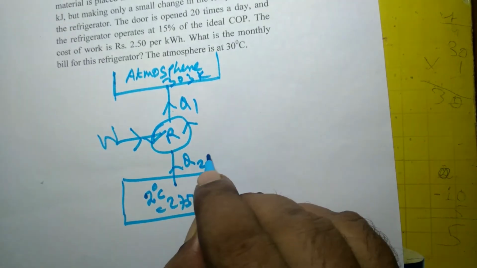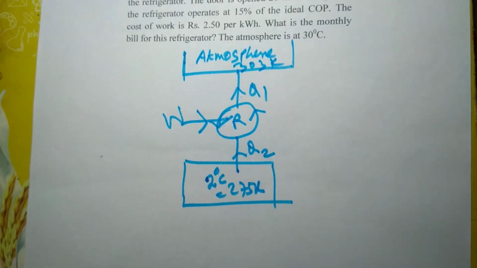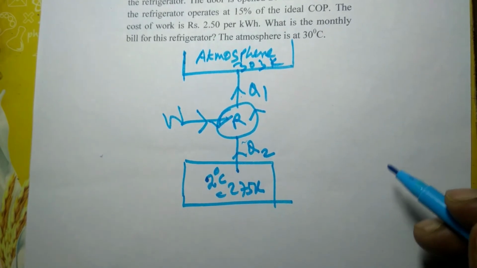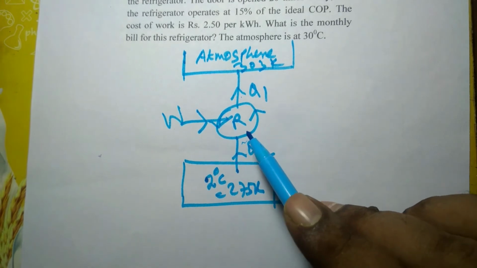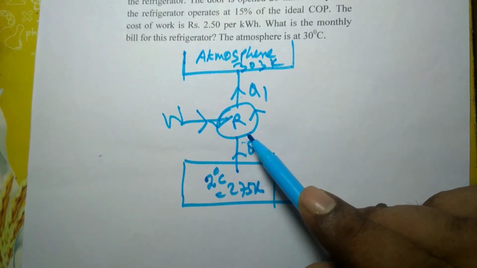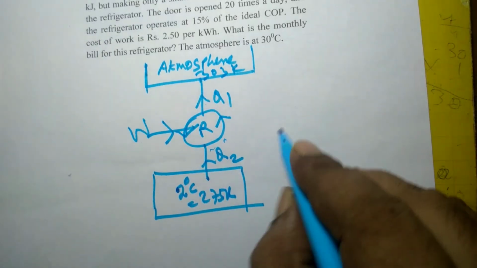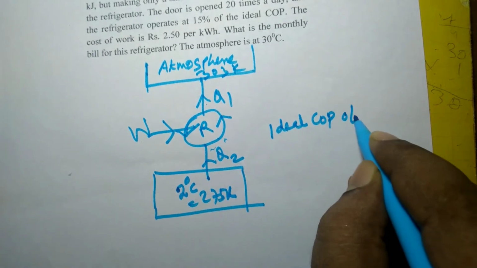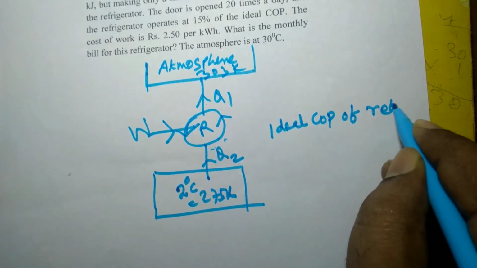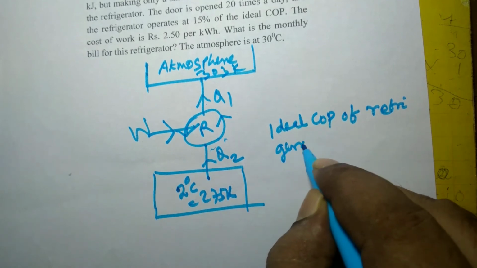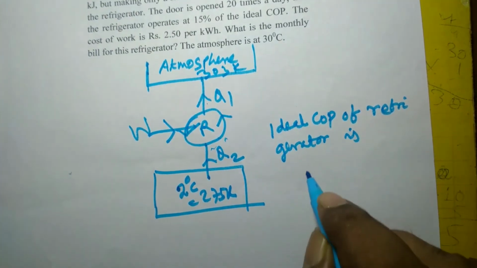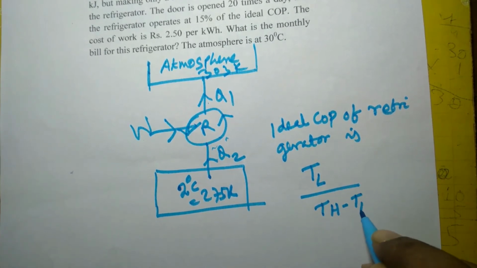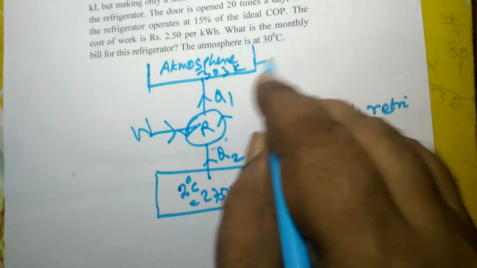So we know that ideal COP means COP of the reversible refrigerator operating between two given temperature levels. If a refrigerator worked on reversed Carnot cycle, then what would be its COP? That is the ideal COP. So ideal COP of refrigerator is TL by TH minus TL. TL is this much, this is the higher temperature.